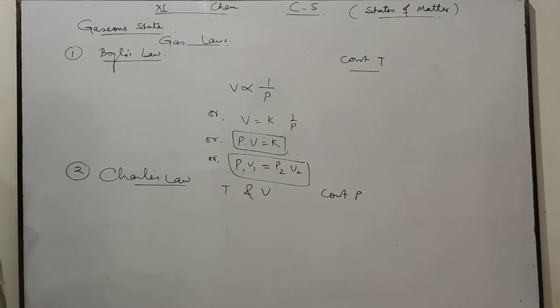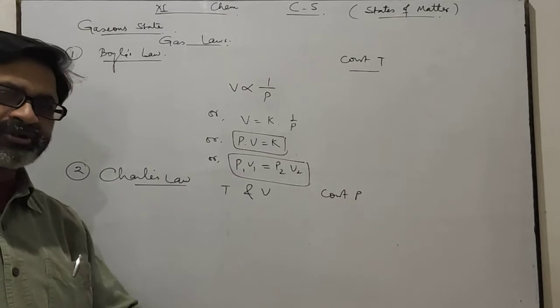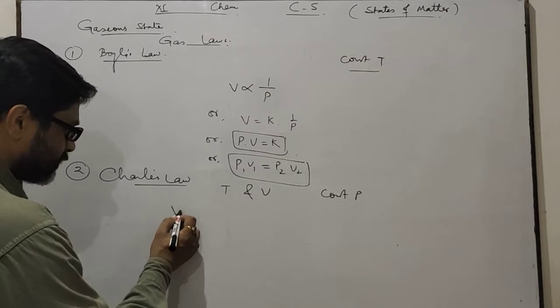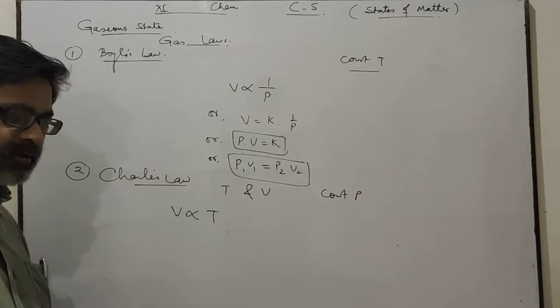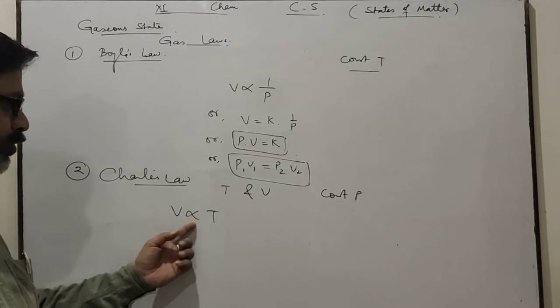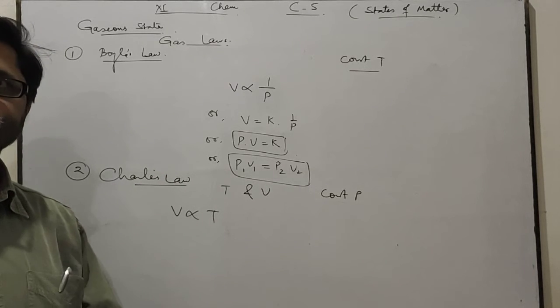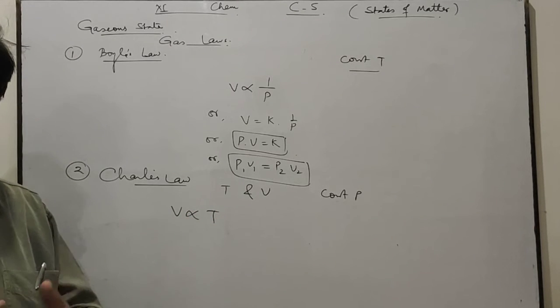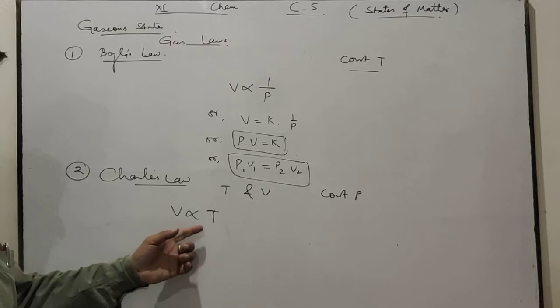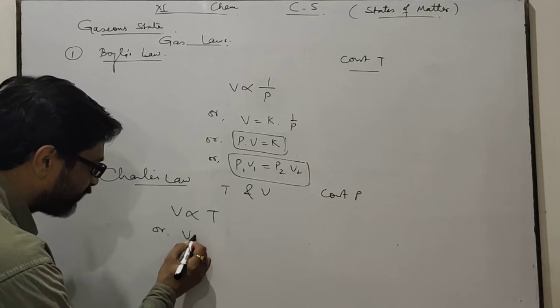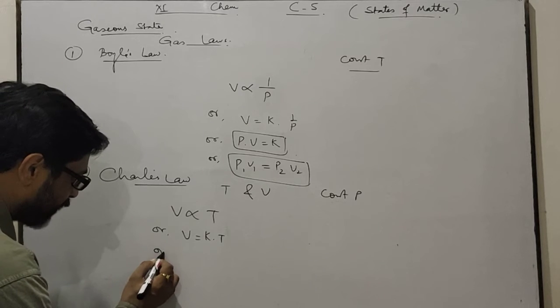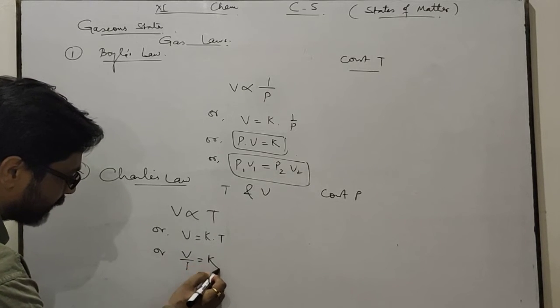This law states that at constant pressure, the volume of a gas is directly proportional to absolute temperature. What is absolute temperature? The temperature in Kelvin is known as absolute temperature. Or V equals K into T. You know that K is constant. Or V by T equals K.